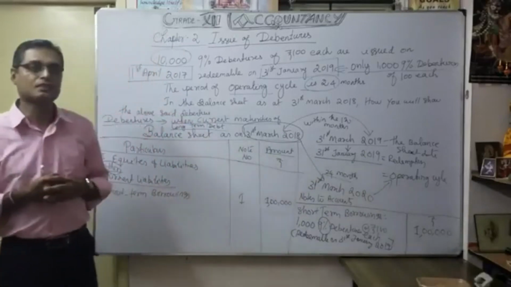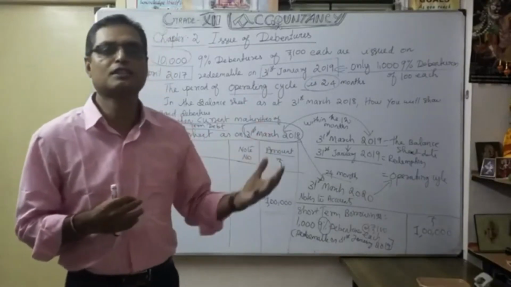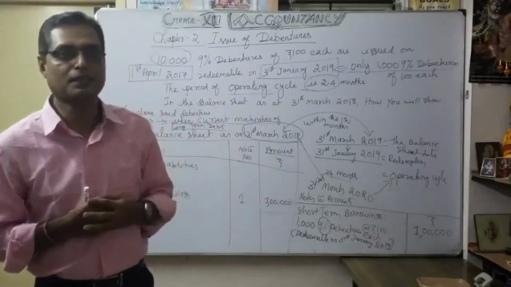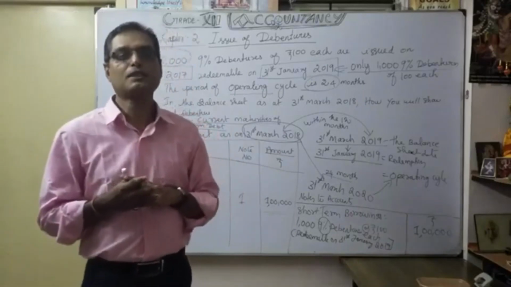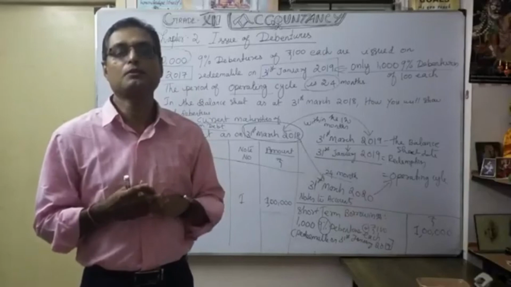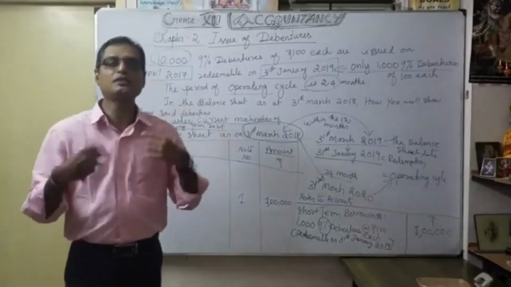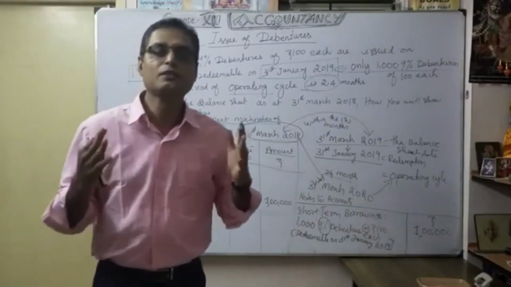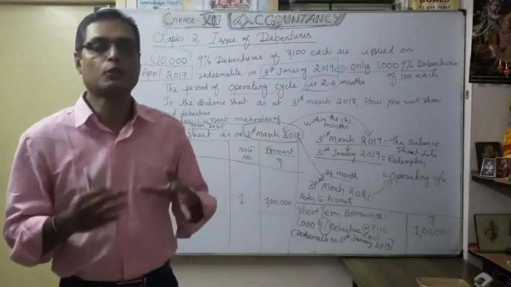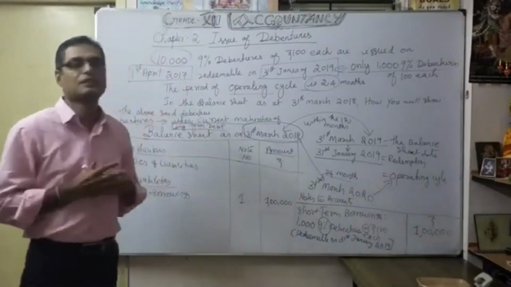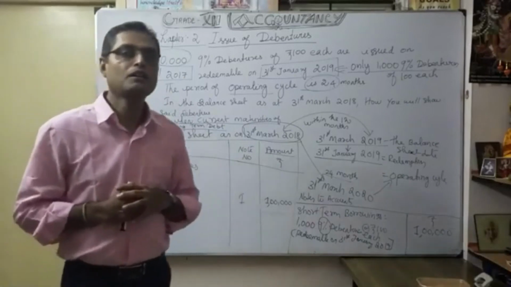Our next session is very important: issue of debentures, like I discussed in issue of share capital. Similarly, here we will see how debentures are issued, maybe at par, at premium or at discount. Similarly, how we collect money, like in installments or on a lump-sum basis. Likewise, we are going to discuss in the next session how to issue debentures. I hope that you understood this example. This is very important, to identify long-term borrowing or short-term borrowing.